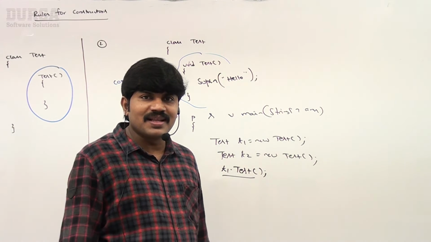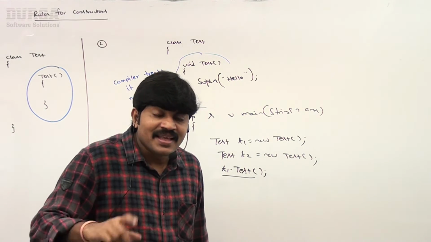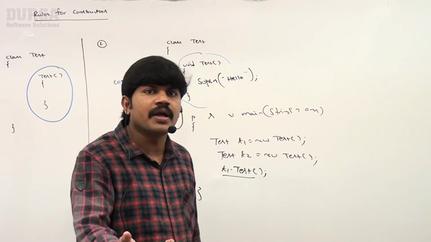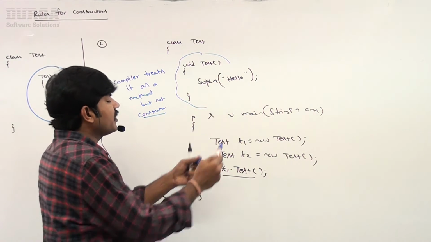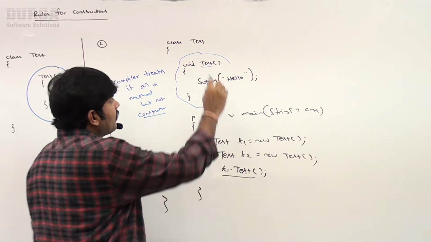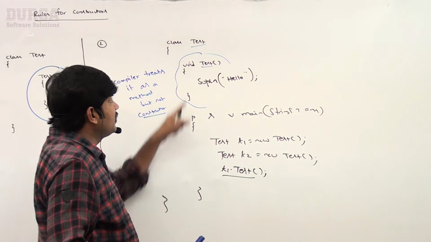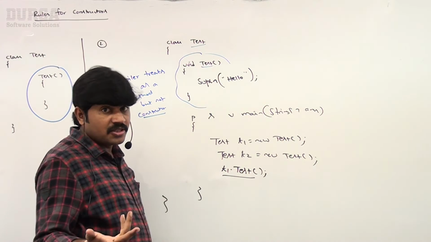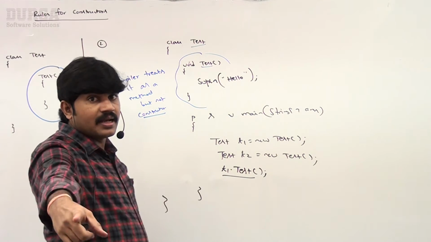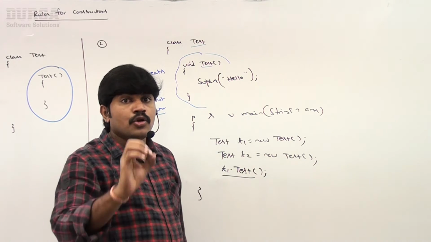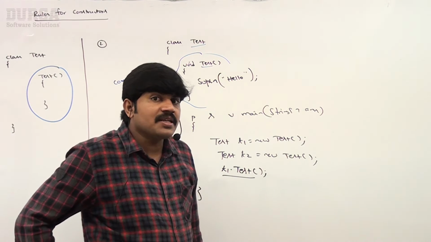Is it possible to declare a method whose name is exactly the same as the class name? Why not? This is the best example. What is the name of this method? Test. What is the name of the class? Test. Both are Test. Yes, it's possible. It is legal to have a method whose name is exactly the same as the class name.